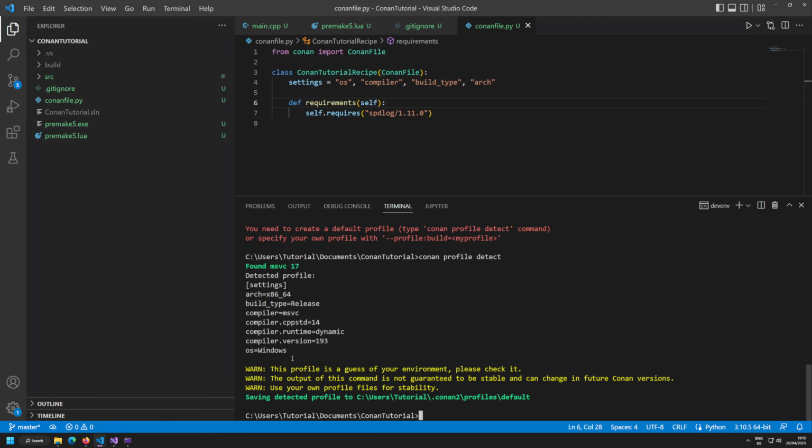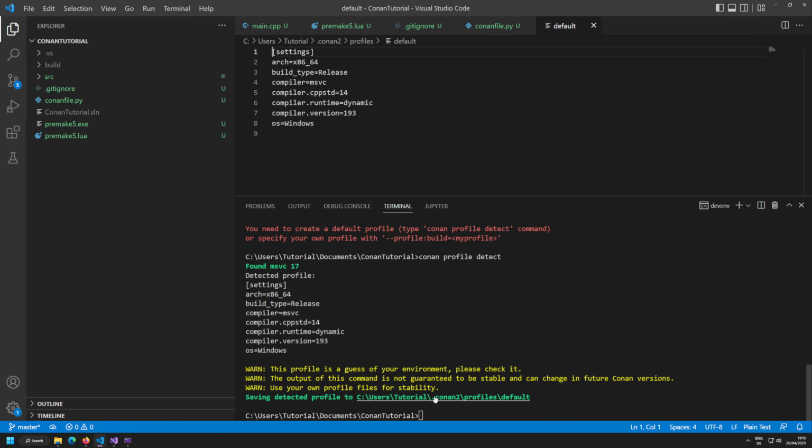However, there are a few things that I'm not happy with. This C++ standard has been set to 14. However, we are using C++20, and the problem is if we are using a library that is not compatible with C++14, or maybe requires C++20, this will fail, and it cannot be integrated because we are using C++14. So this is something that we want to fix. You can fix it by control-clicking on that link, and then it will open up the profile that has just been created.